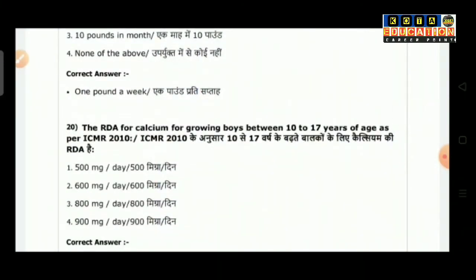Question number 20 is the RDA for calcium for growing boys between 10 to 17 years of age as per ICMR 2010.